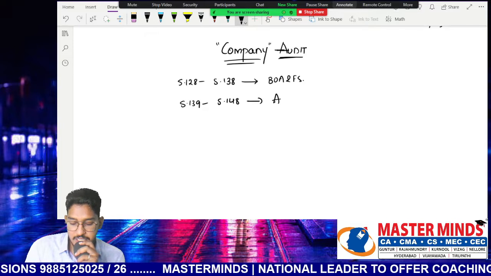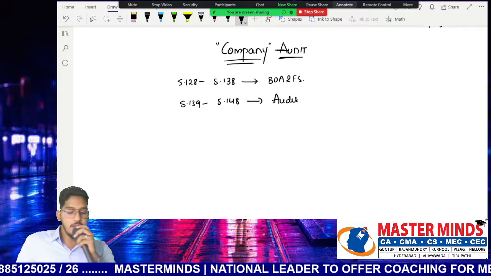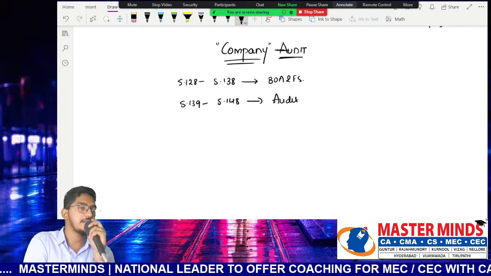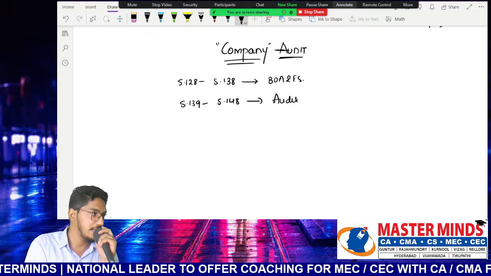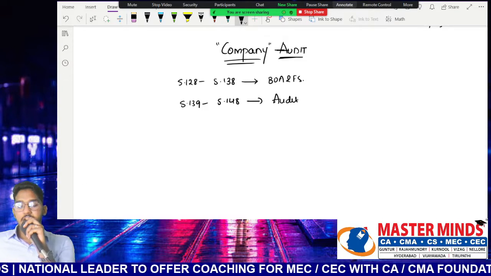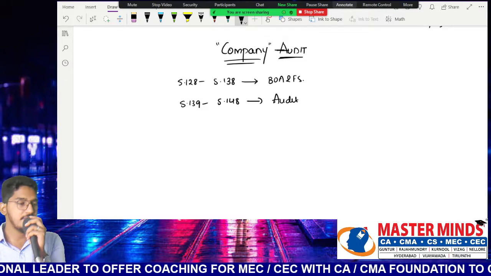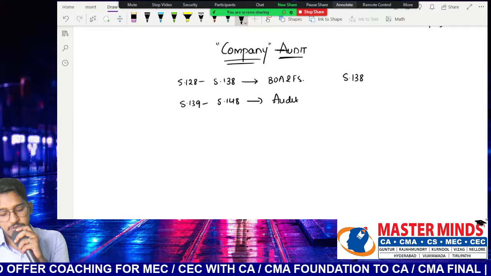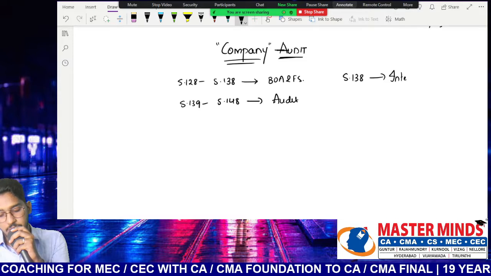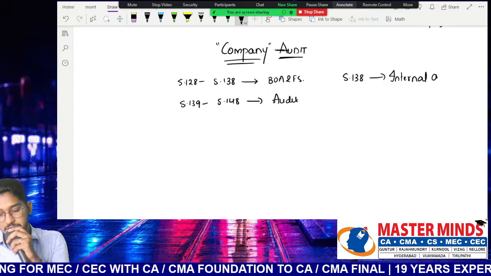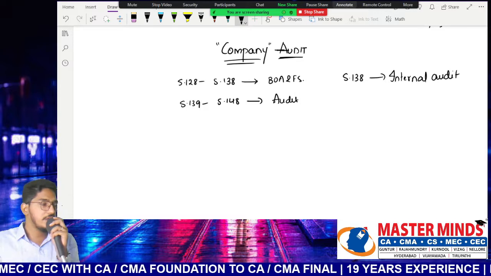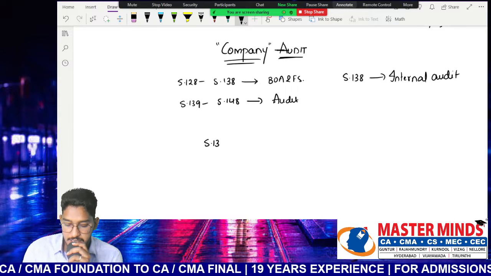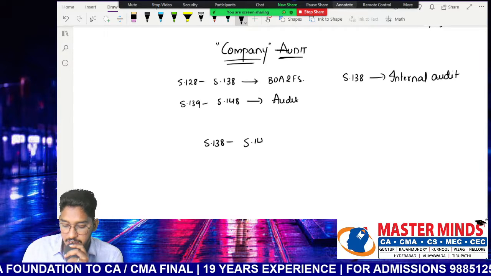These sections are dealing with audit and auditors. So sections 139 to 148 are the sections of the Companies Act which deal with audit and related matters. But one more thing here. Even though section 138 has been classified under books of accounts and financial statements, section 138 actually deals with a topic called internal audit. So the sections we are going to discuss in this company audit chapter are from section 138 till section 148.